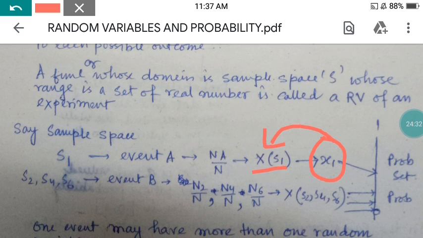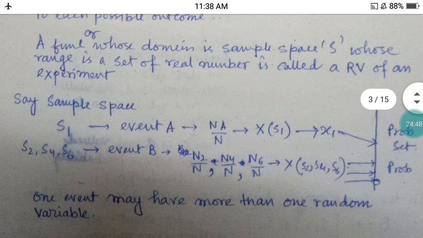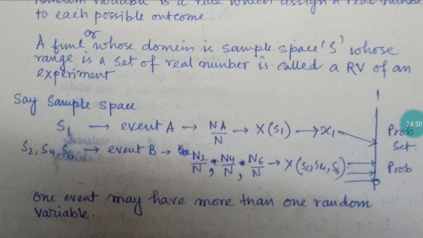So it is a random variable, and this is a random number associated with this random function X of S1. But the value of that function always ranges from 0 to 1. This is called the probability set. One event may have more than one random variable, or only one random variable. This depends upon the case.